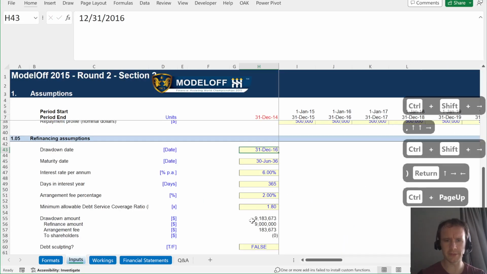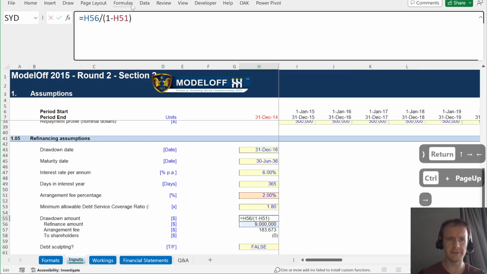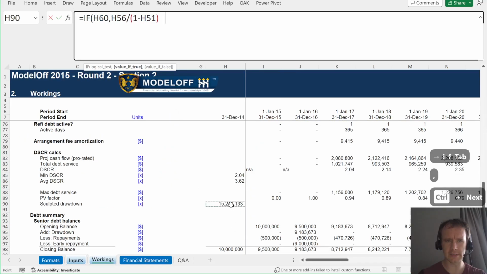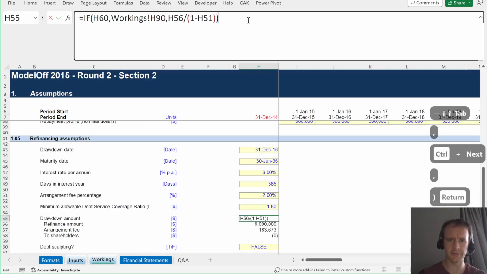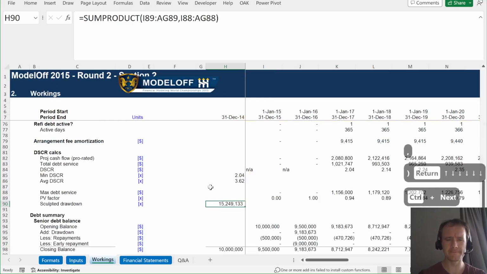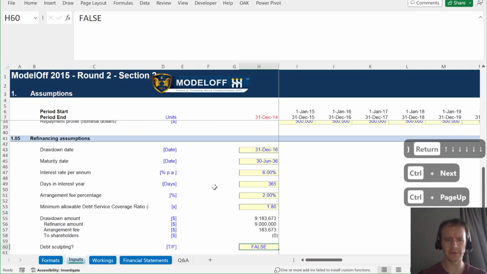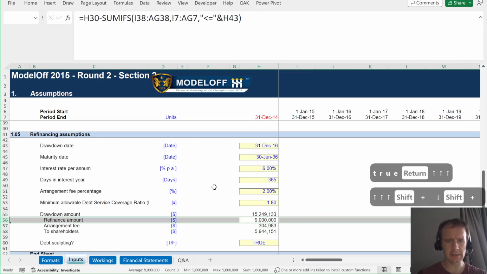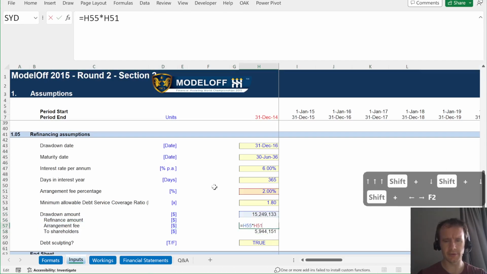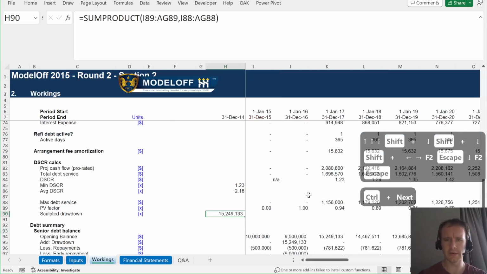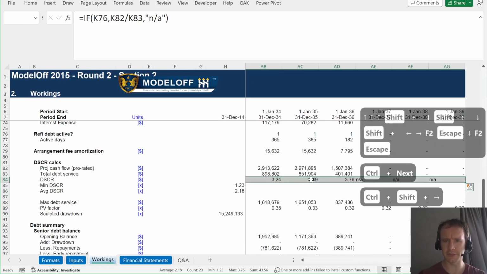15,249,133. Now we're just going to make this: if sculpting is true, then we draw down the maximum amount as calculated here. Otherwise, I'm going to leave it as it was before. Let's just turn it on. There are other things to update, but it'll become apparent what else we need to change. Now you can see we're borrowing much more. That stays the same. That goes up because it's 2% of the full amount being borrowed, and the rest goes to shareholders. All good. Now what we should see is a debt service coverage ratio of 1.8 all along.